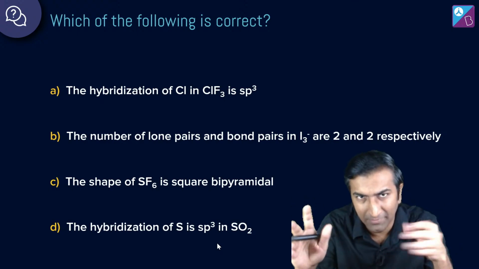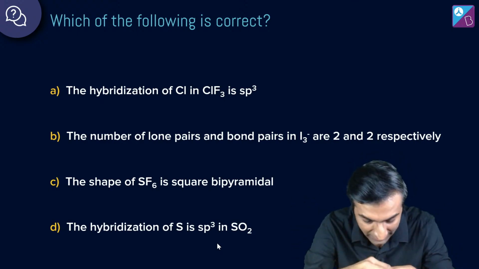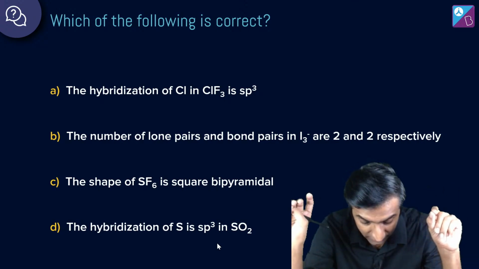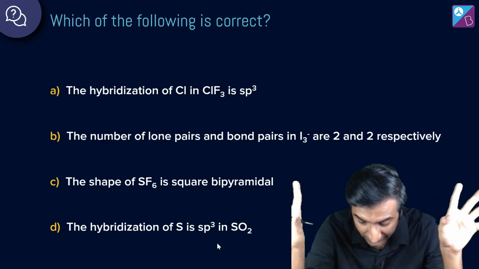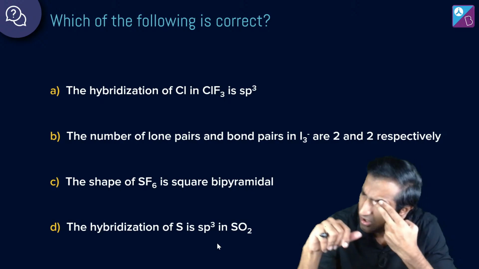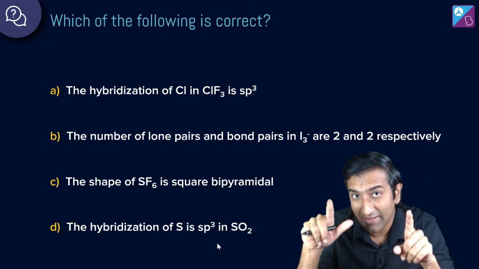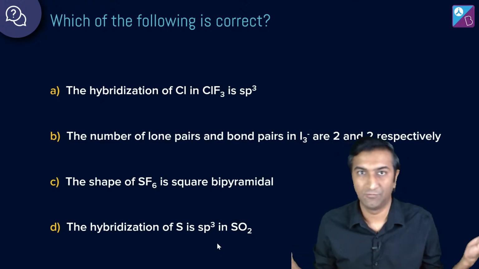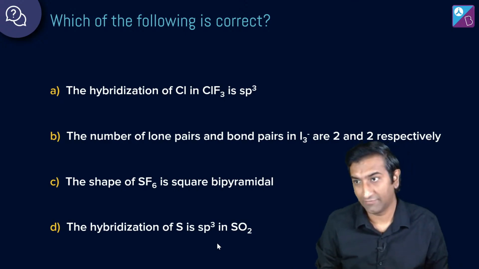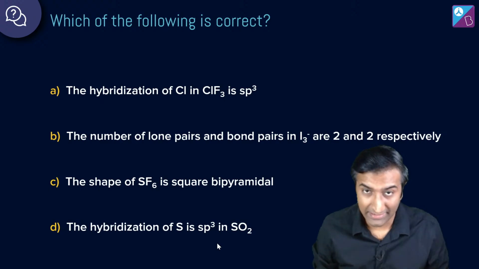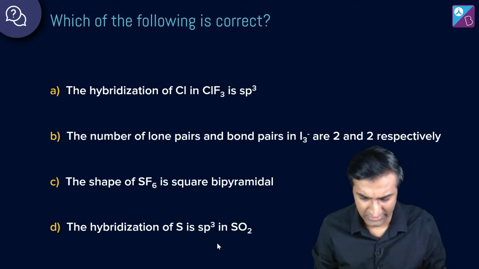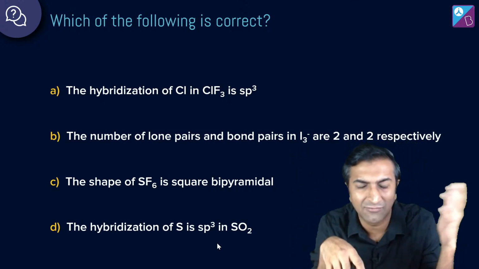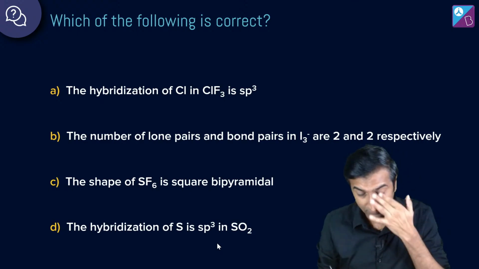That's all this is. A little bit of VSEPR, a little bit of hybridization, VBT, दोनों चीज को मिक्स करके पूछ रहा है। तीसरा वाला शेप की बात कर रहा है, SF6 स्क्वायर बाइपिरामिडल, ये वाला तो मुझे सही लग रहा है एक्चुअली, just look and see, but I don't know. D, the hybridization of S in SO2 is sp3. हाँ, ये at the first glance लास्ट वाला ऑप्शन सही लगता है क्योंकि देखो H2O में ऑक्सीजन का हाइब्रिडाइजेशन है sp3, so you'll be like हाँ यार SO2 में भी S का होगा sp3, but be careful. ध्यान से इसके स्ट्रक्चर्स ड्रॉ करो and that's how you would solve this question. In fact, I think I've drawn all 4 of these structures काफी बार. If you have just attended my sessions, last 5 sessions, you'll be able to get this question very, very easily.